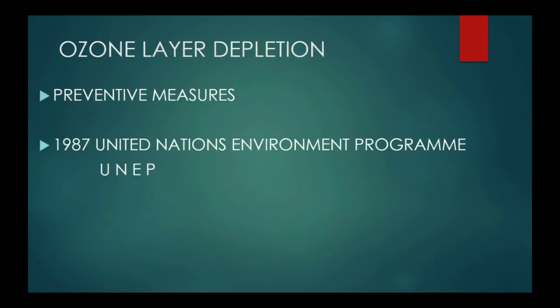So, when the biologists understood the importance of ozone, they started taking preventive measures to prevent the ozone depletion. And in this way, in 1987, all the United Nations combined, discussed it, and made a program, the United Nations Environment Program, UNEP. In 1987, this program started. In this program, all the countries combinedly decided that they will reduce the use of CFCs.